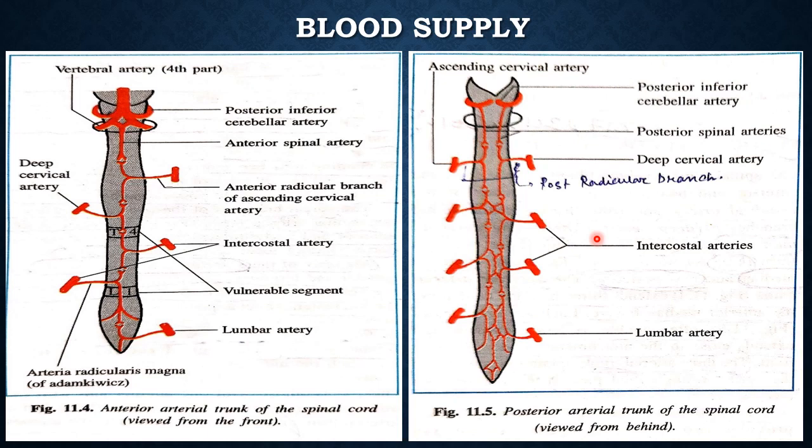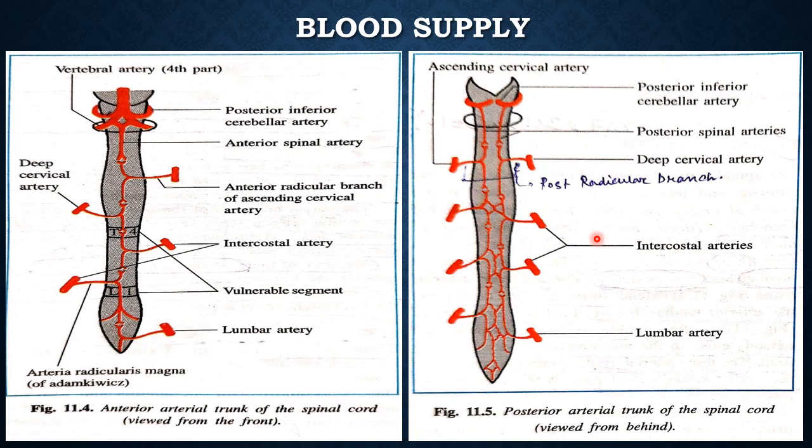Now, the spinal branches of the vertebral artery provide the nutrition of the upper cervical cord segments.